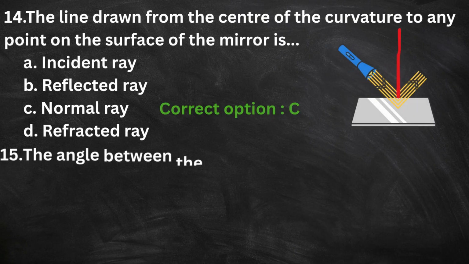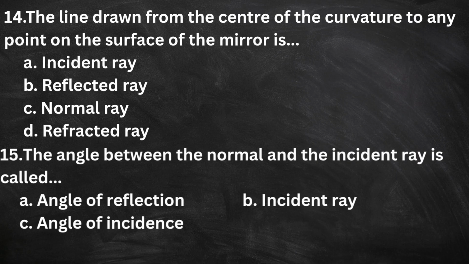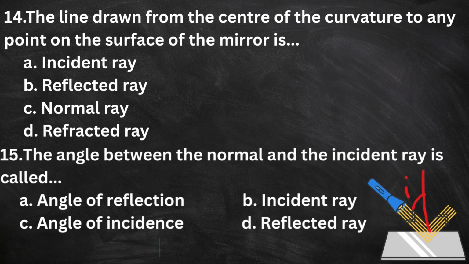15. The angle between the normal and the incident ray is called dash. A. Angle of reflection. B. Incident ray. C. Angle of incidence. D. Reflected ray. The correct option is C.